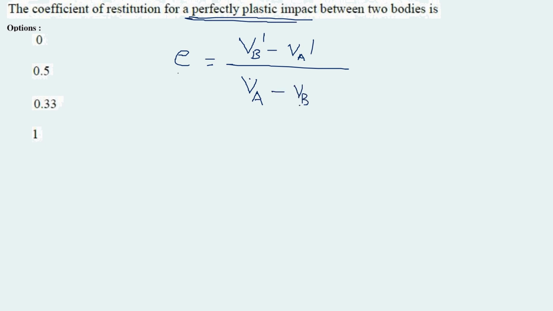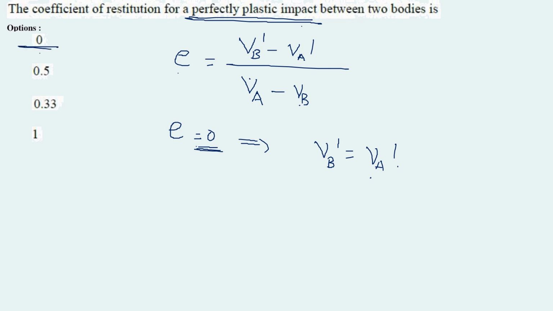For perfectly plastic impact, the coefficient of restitution is equal to 0. That means VB dash is equal to VA dash. In that case, the coefficient of restitution reduces to 0. Okay, the correct answer is option A, 0.